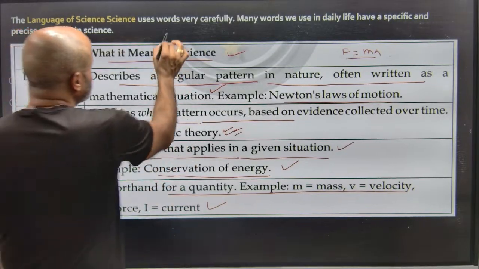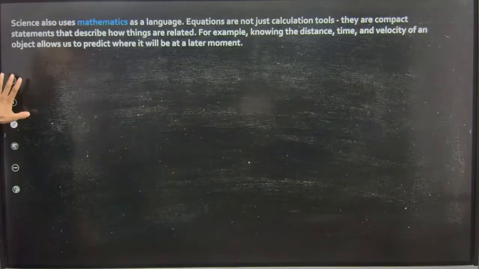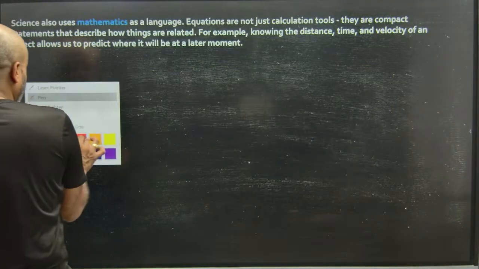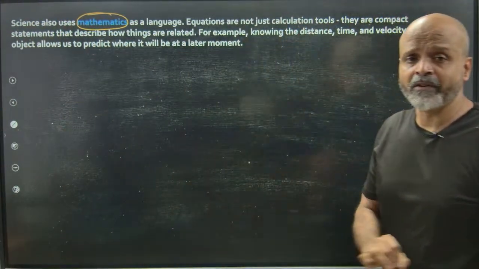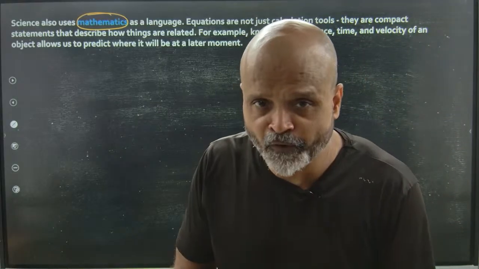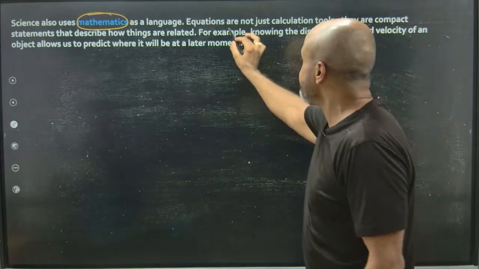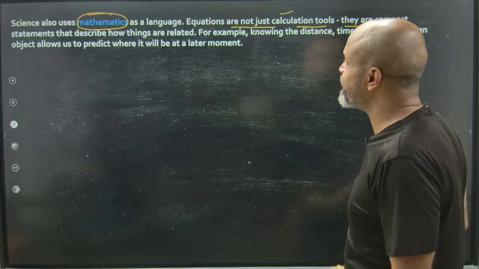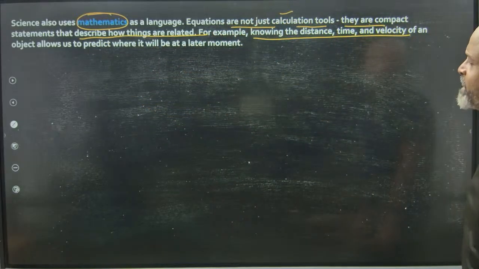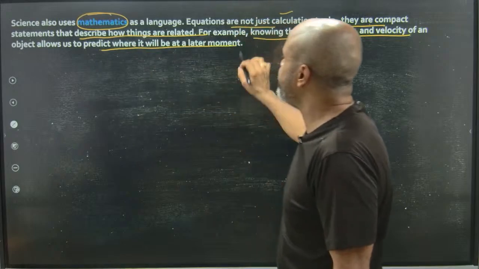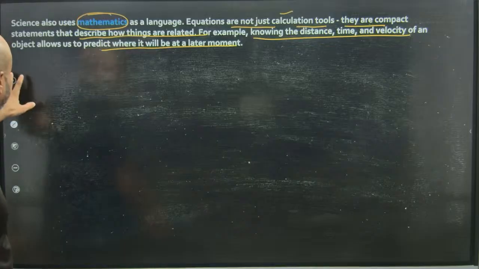So the language of science uses words very carefully. Many words we use in daily life have a specific and precise meaning in science. Science also uses mathematics, and there is a very big contribution of mathematics. We know very few scientists who were not influenced by mathematics. Equations are not just calculation tools, they are complete statements that describe how things are related. For example, knowing the distance, time, and velocity of an object allows us to predict where it will be at a later moment. You have different equations of motion which you are going to study.